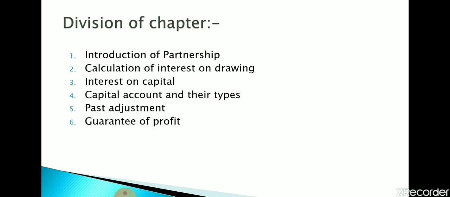First part is introduction of partnership. The second part is calculation of interest on drawing. The third part is interest on capital. The fourth part is capital account and their types. Fifth part is adjustment. Sixth part is guarantee of profit. One by one we will discuss all the topics, but through different videos. Our first topic is introduction.